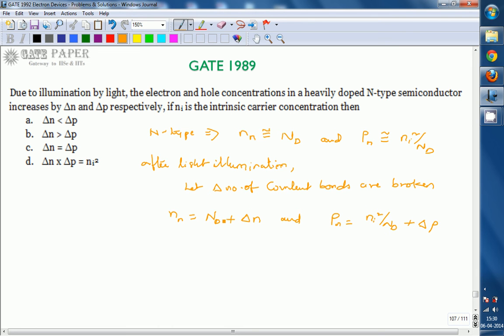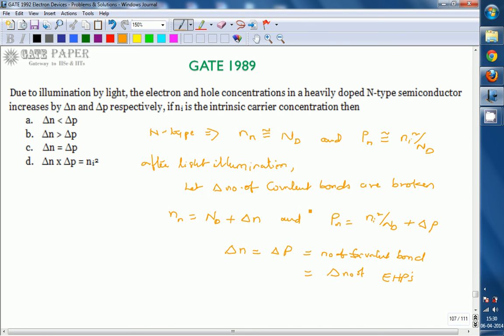So after illumination, the extra number of electrons is equal to the extra number of holes, which is equal to the number of covalent bonds broken, because each covalent bond gives one electron-hole pair. So delta number of EHPs are created, meaning delta number of electrons and delta number of holes.